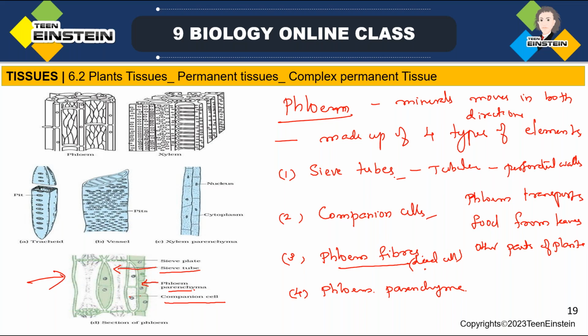We have already told, sclerenchyma, dead cells. Then, what are the constituents of phloem? Sieve tube, companion cell, phloem fibers, phloem parenchyma. Like this, what are the constituents of xylem? That also we have learned. So that's about plant tissues.